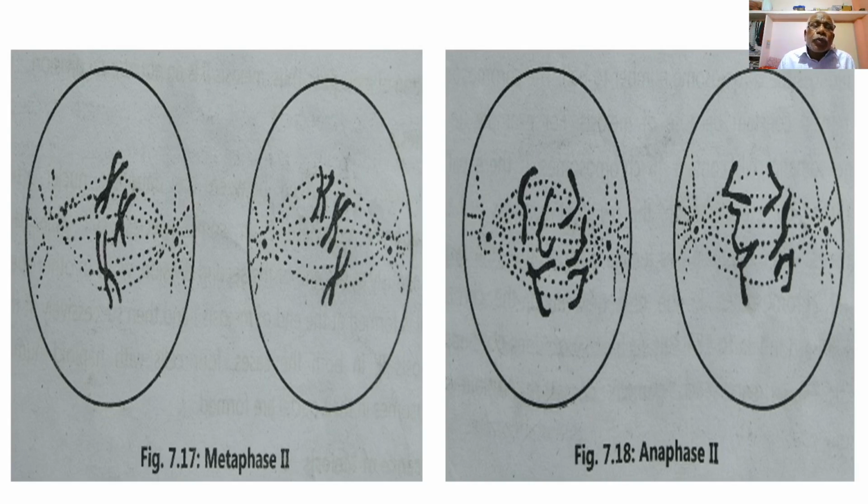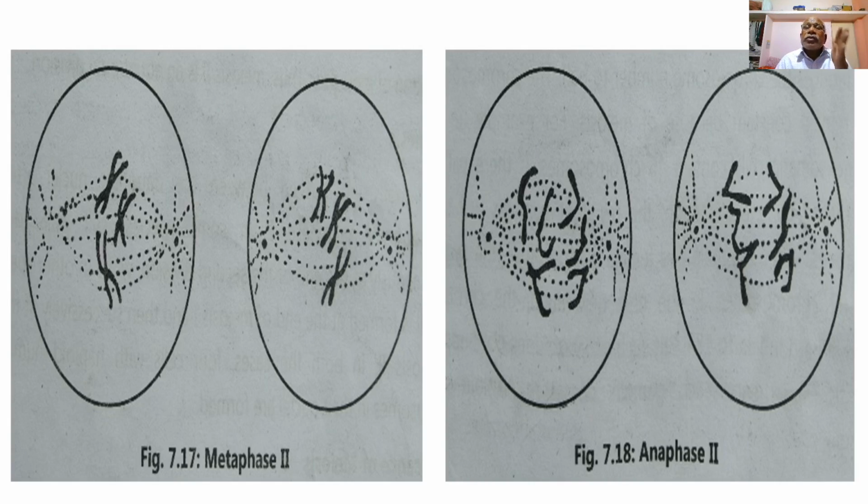Now, this figure shows metaphase second. In the first figure showing metaphase second, the chromosomes have been arranged along the equatorial plane. Then the centromeres, which have been divided into two centromeres, get the spindle fibers attached to the centromeres of the respective pole. The chromosomes get arranged at the equatorial plane.